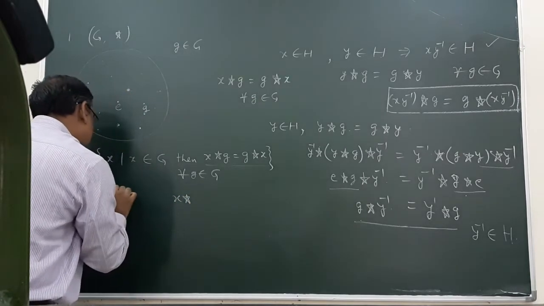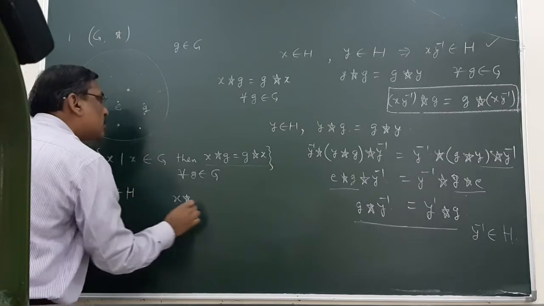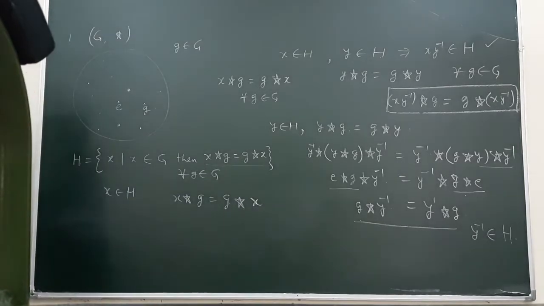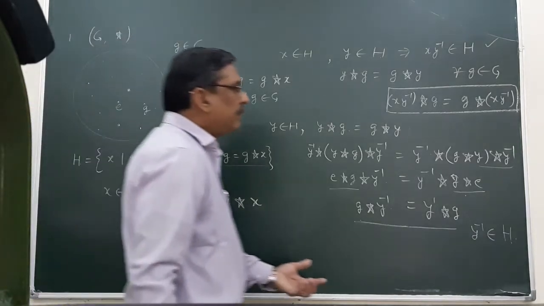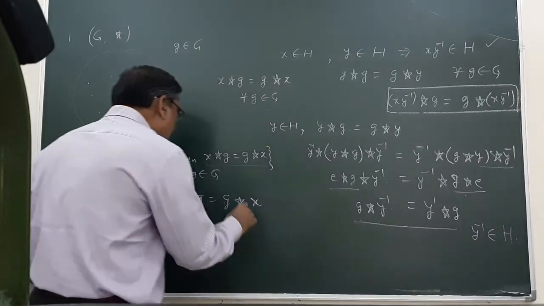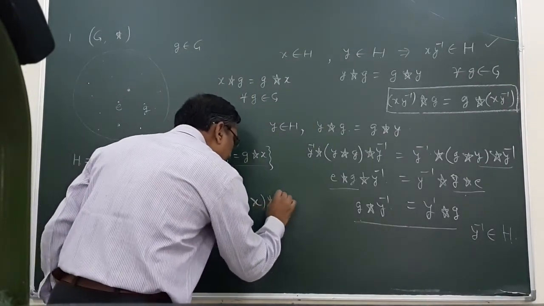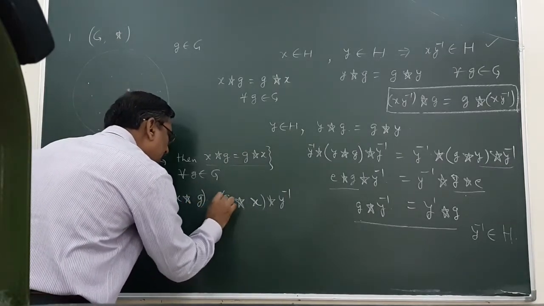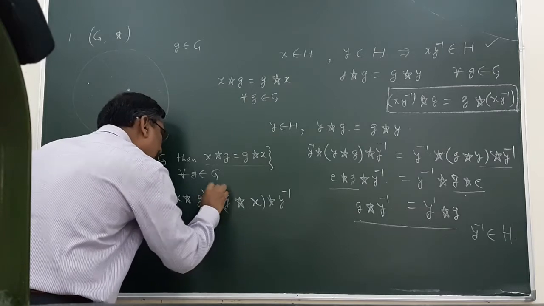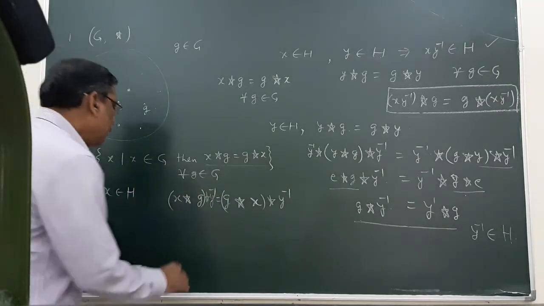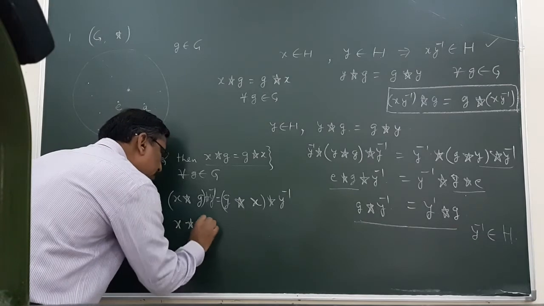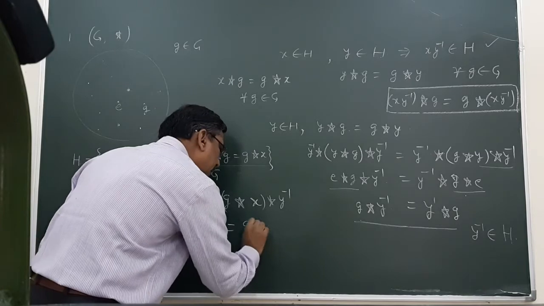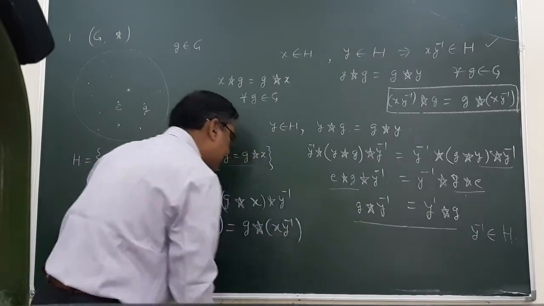For x belongs to H, xg is equal to gx, and we need y inverse here. So I can make an operation on the right side with y inverse. This gives us x operation g y inverse is equal to g operation x y inverse.